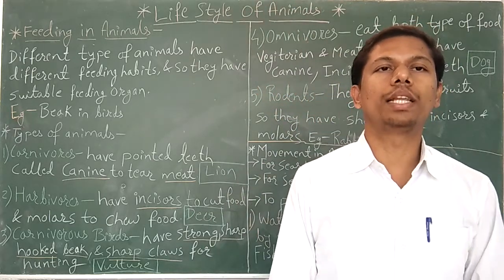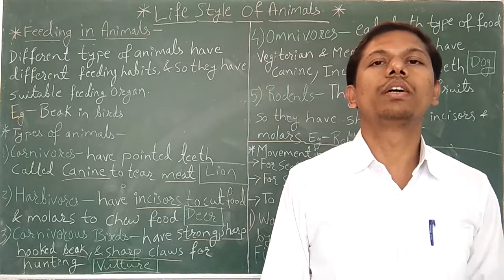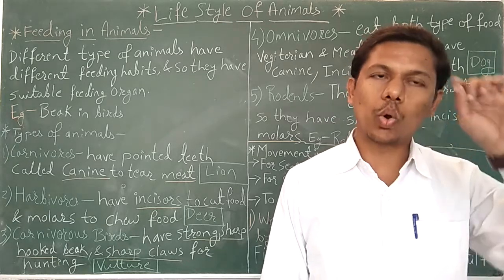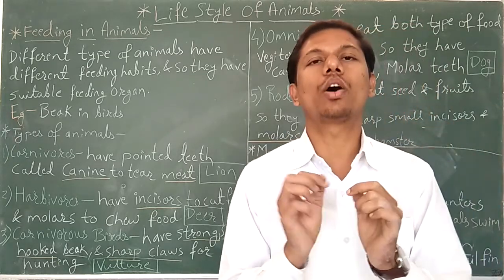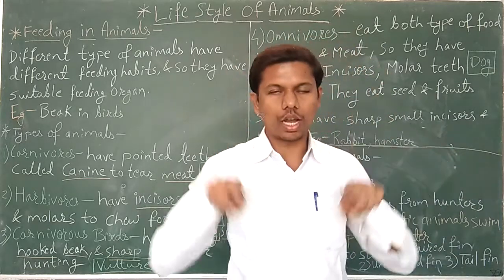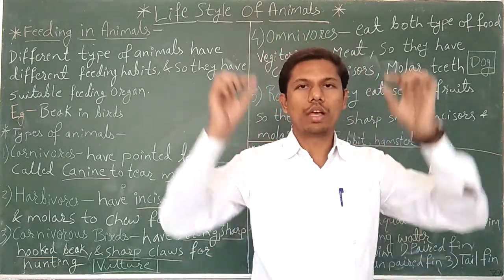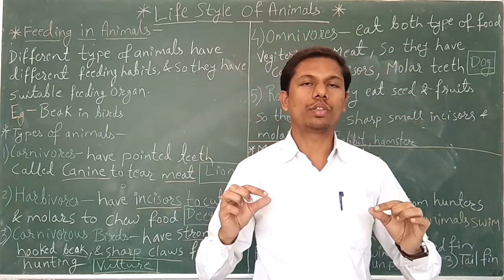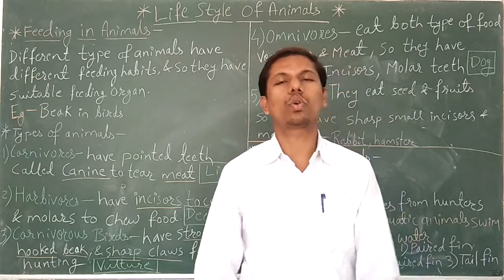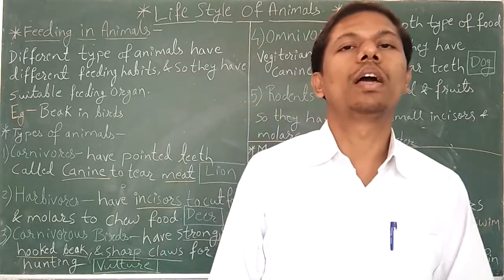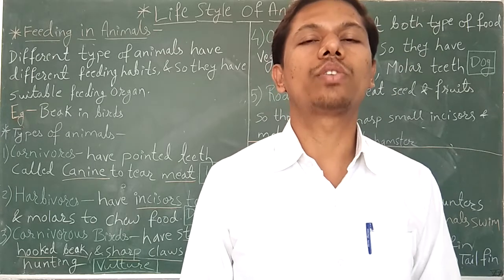The third example is insects. They have developed spiracles, which are holes on both sides of the organism, on the left side and the right side. They are called spiracles, and they help in breathing in insects.